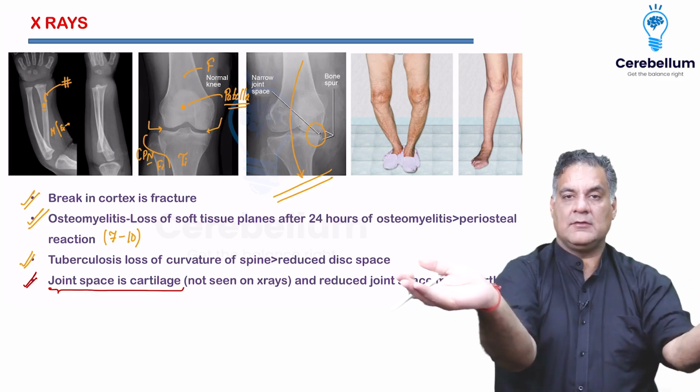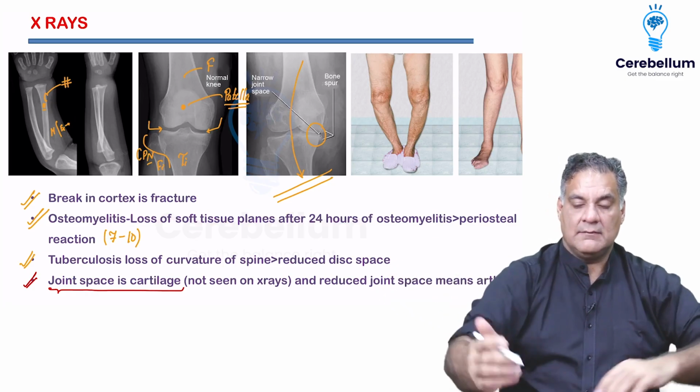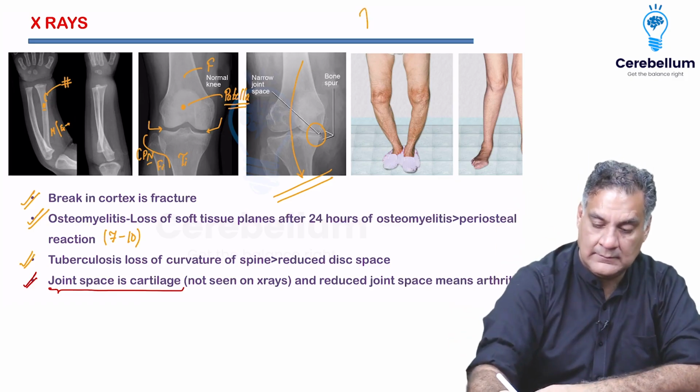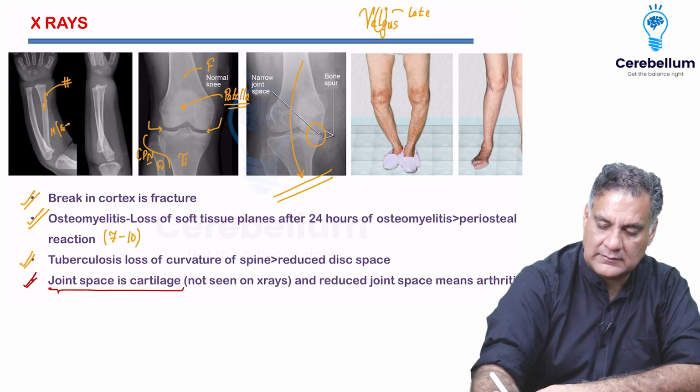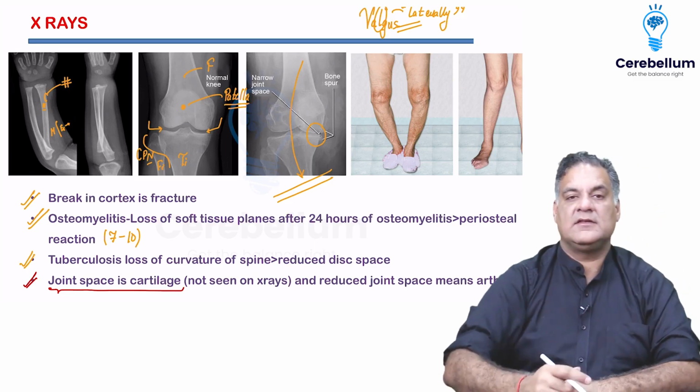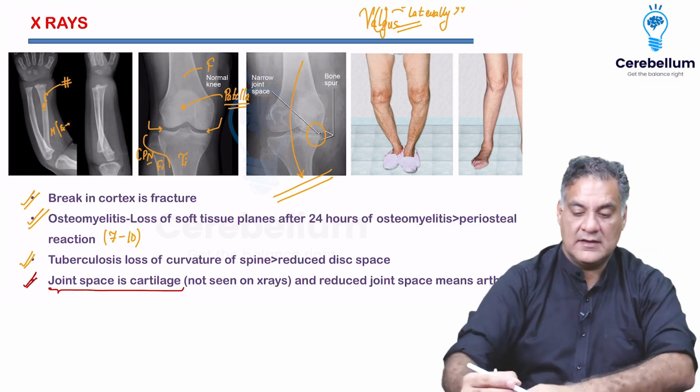If the distal part goes away, it's called valgus, because in valgus there is an L. It means the distal part goes laterally. All right, so this is cubitus varus, cubitus valgus.